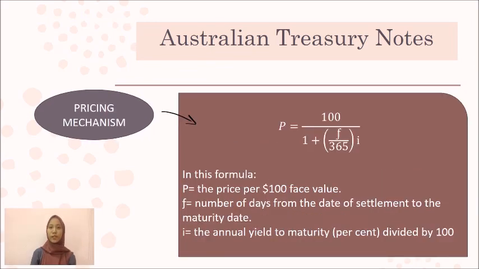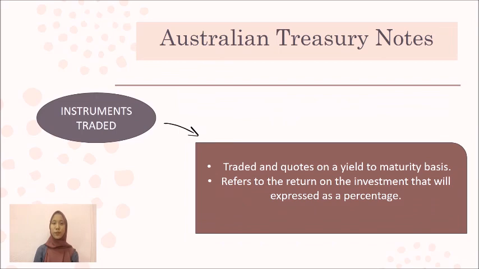For the pricing mechanism in Australian Treasury notes, as stated, they are traded on a yield to maturity basis. So the calculation below will include the yield in the pricing formula. Next is instruments traded. The Australian Treasury notes are traded and quoted on a yield to maturity basis. It refers to the return on the investment that is expressed as a percentage.